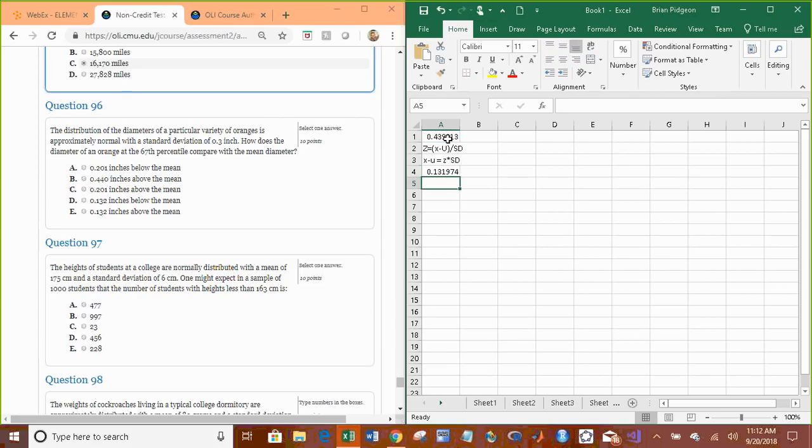So this tells us that the value of x minus the mean is 0.132. So the value of x is 0.132 inches higher than the mean. And there we go.